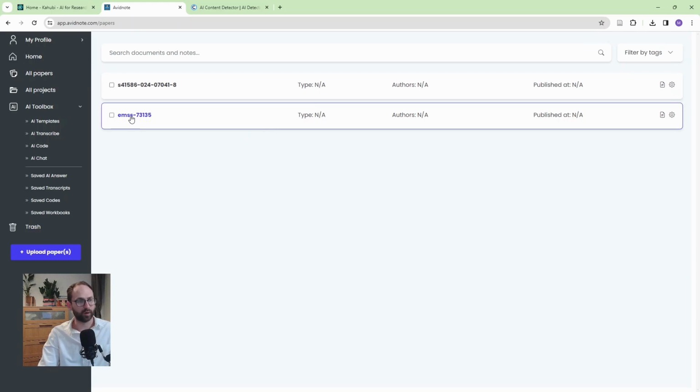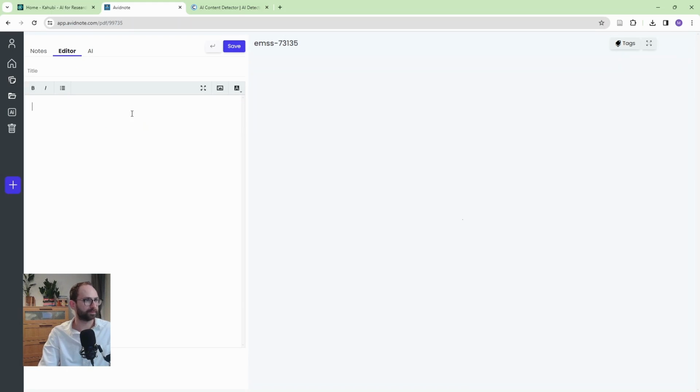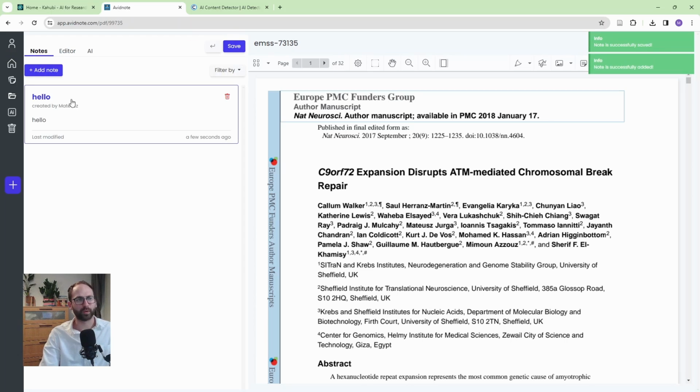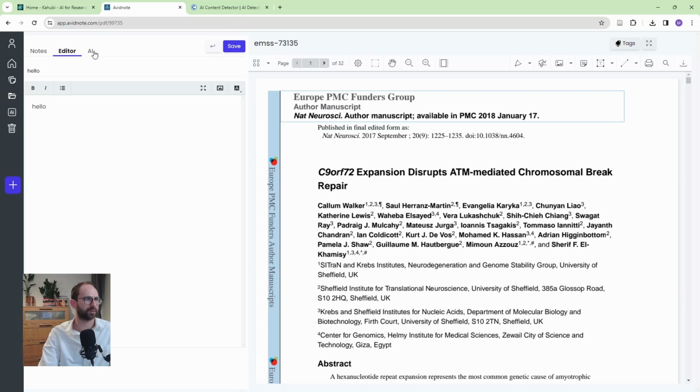So let's open one of those. I'll open this one. And now this is the paper here. This is again one of my papers. There I am. And so I can add notes. But actually, when you add notes, the editor opens up. So this is where you actually write your notes. So let's say I'm going to write hello. I will save this, and look, this note will always be here. I can always come back to it. And I can type in more notes and so on.